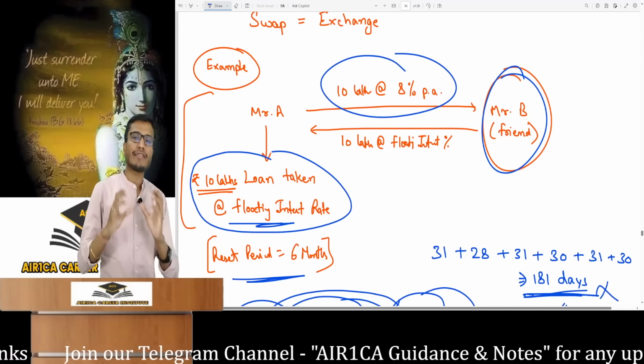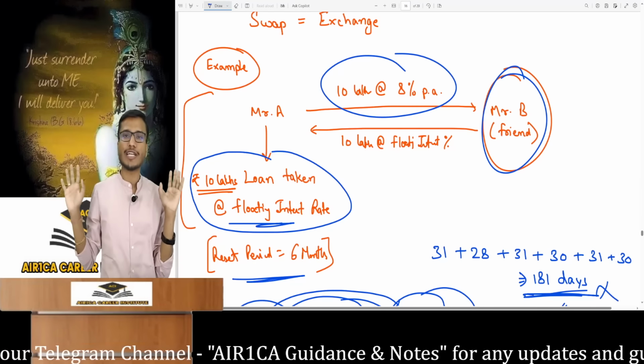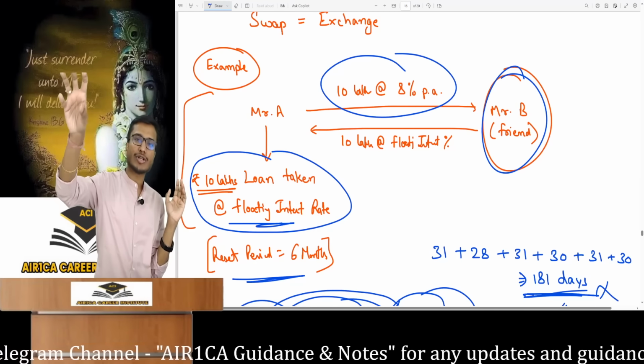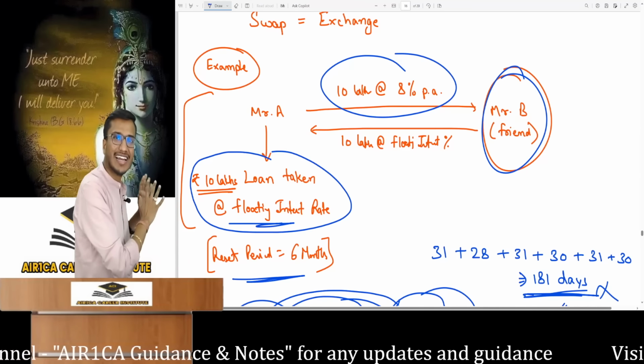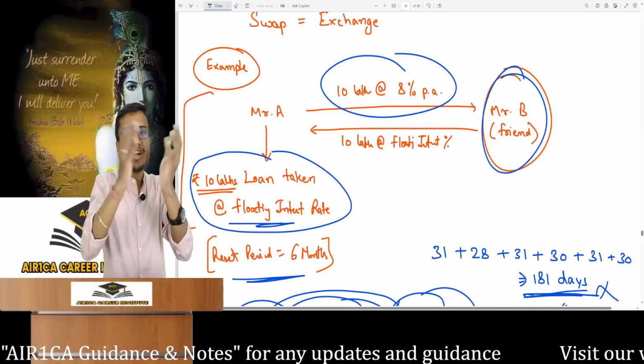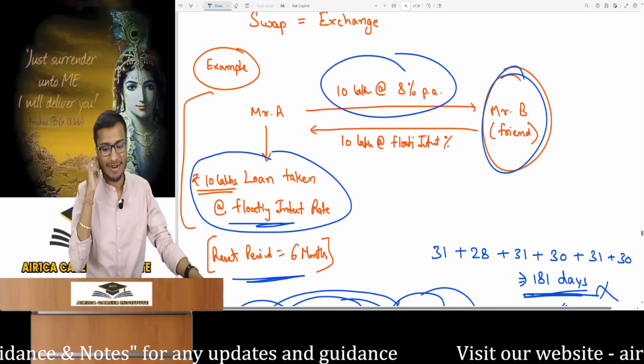So I will pay Mr. B a fixed interest rate of 8% for 6 months. The market rate is unknown. Mr. B will give me interest for 6 months according to the market rate, and I will give that same interest to my lender. My loan has automatically converted into a fixed interest loan and my wish has been fulfilled. This is a swapping contract.